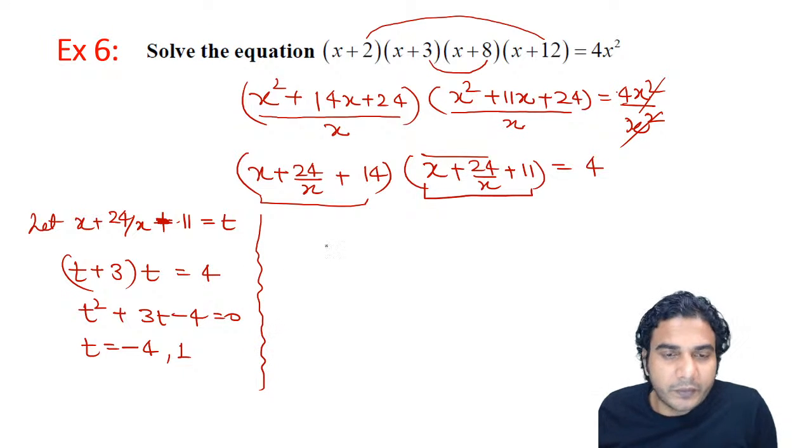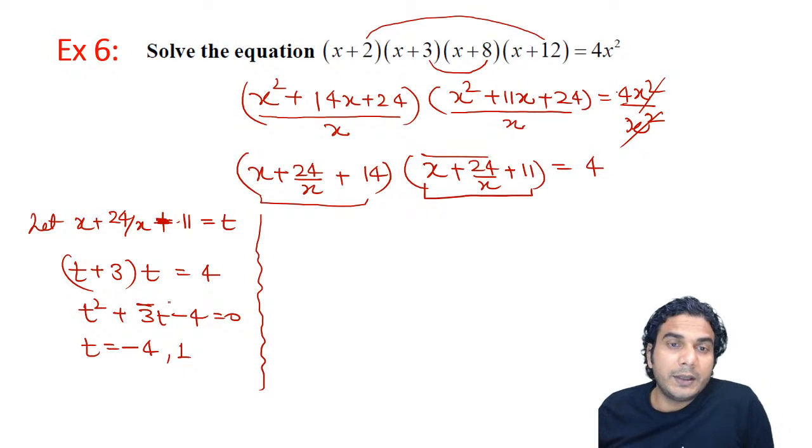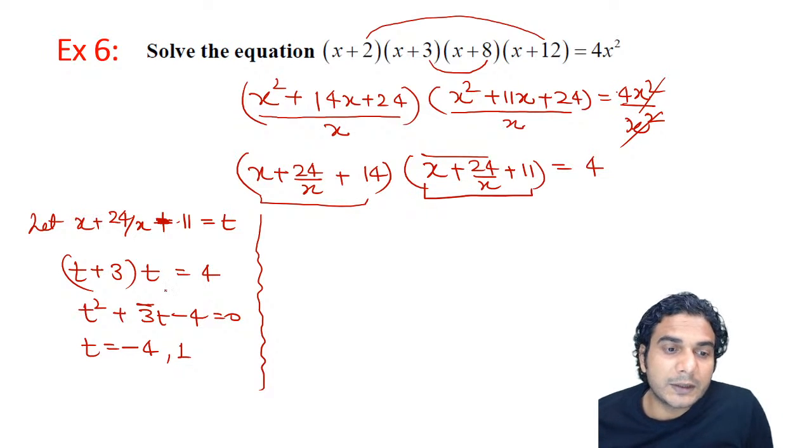You can factorize and write the values. You can split this. You can write 3t as 4t minus t. So one factor will be t plus 4 and the other factor will be t minus 1, all right. So in that way you can factorize it.